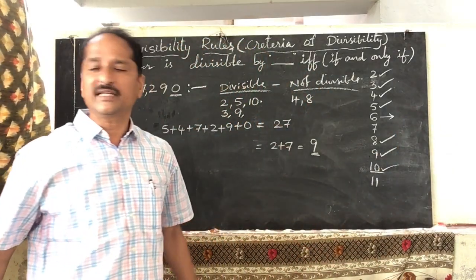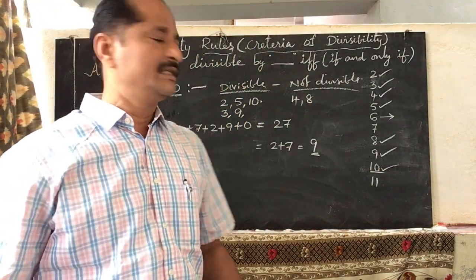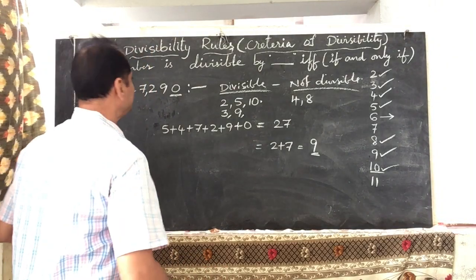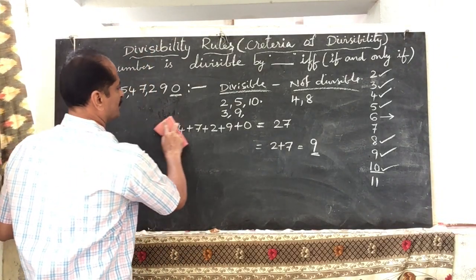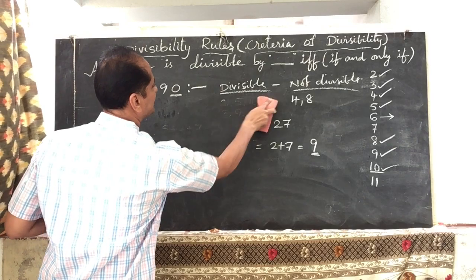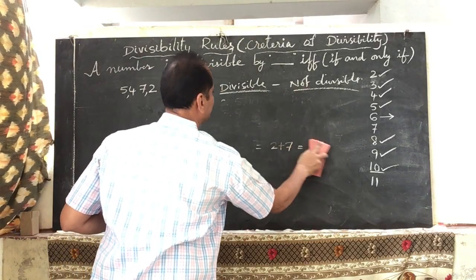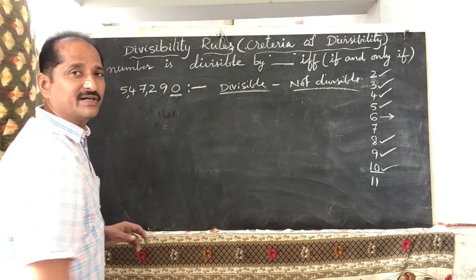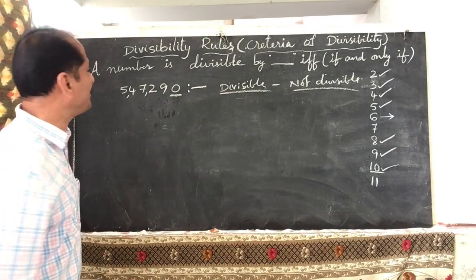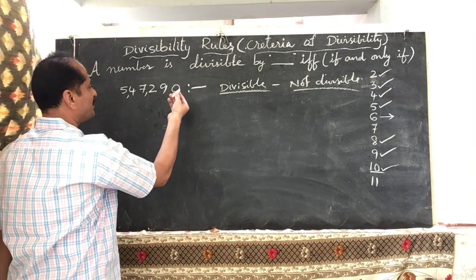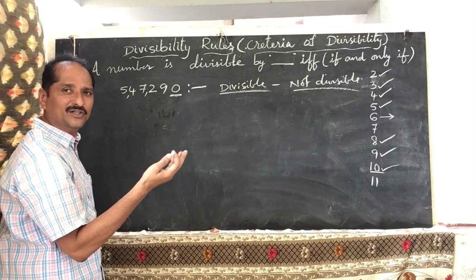Now check the divisibility of 7. What is the divisibility of 7? Double the unit digit. What is the unit digit here? 0. Double it means 0 plus 0, or 0 into 2, 0 only.